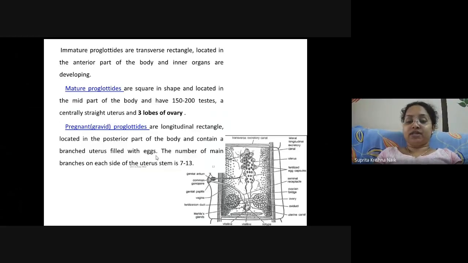In this picture, over here, you can see the ovary with the fertilized egg capsules. Okay, you can see that this is the uterus. Here are the ovaries present. These two are the ovaries.